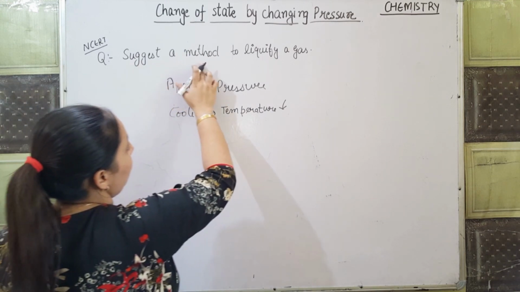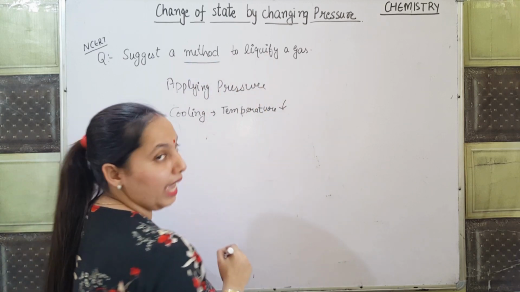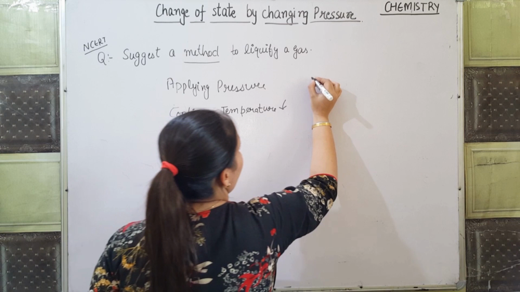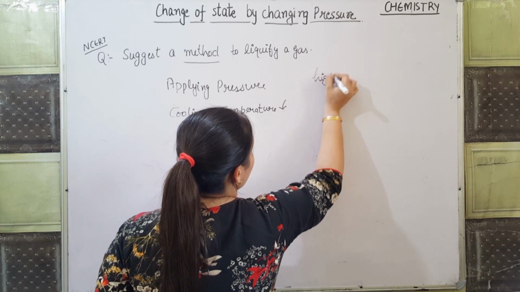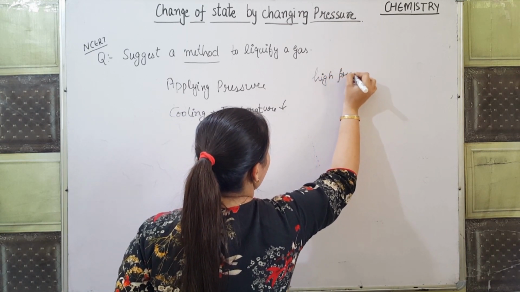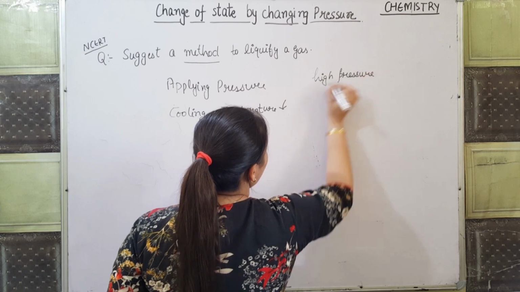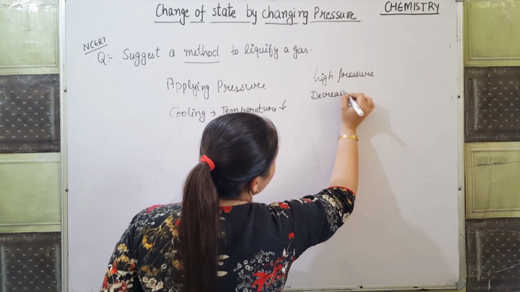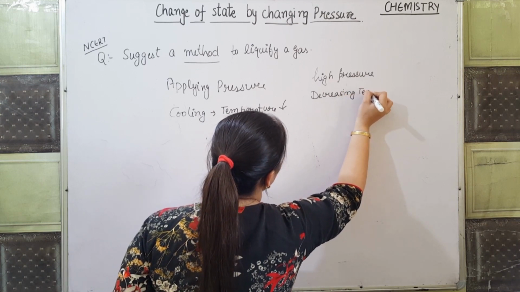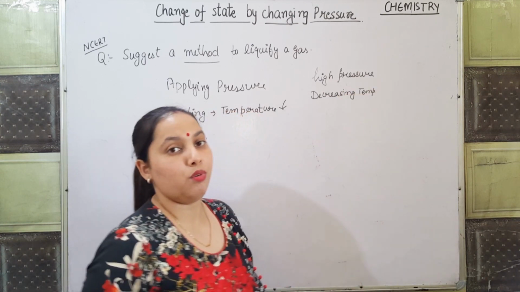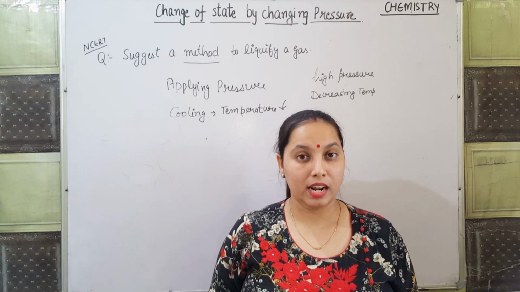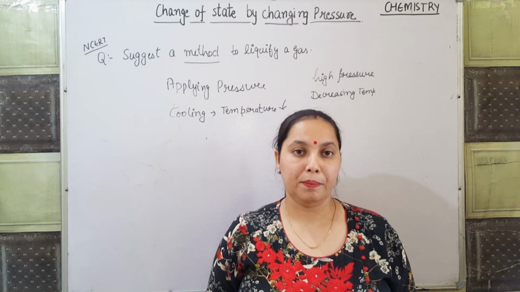So the method for liquefying a gas is by applying very high pressure and simultaneously decreasing the temperature, and we can use these compressed gas cylinders for our daily purposes.